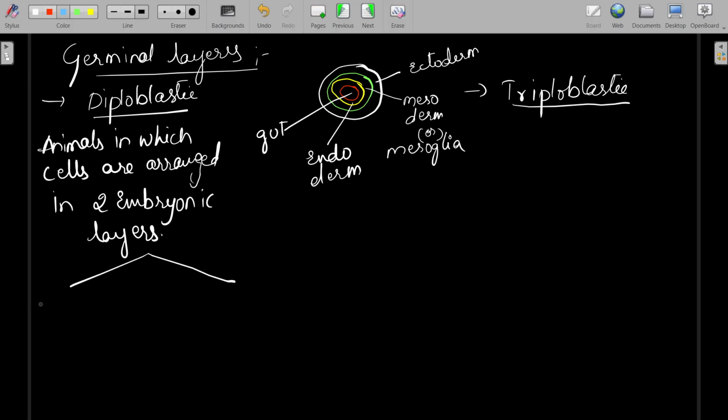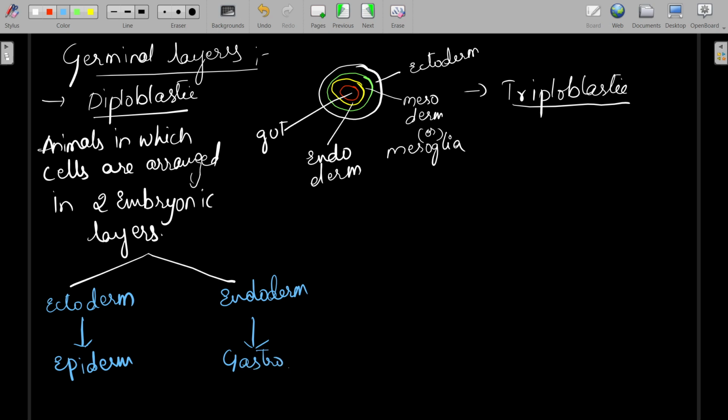These diploblastic animals have two layers, ectoderm and endoderm. The ectoderm gives rise to epiderm, and endoderm gives rise to gastroderm or gastrodermis.